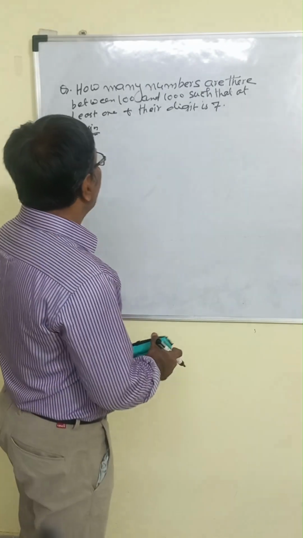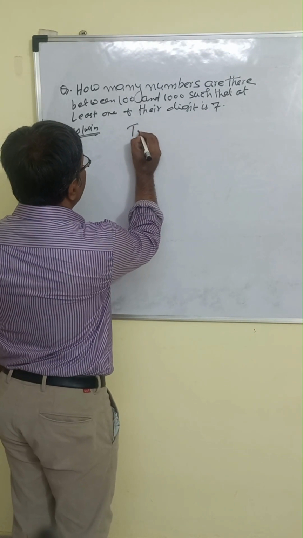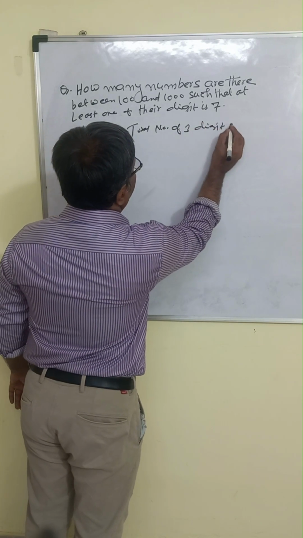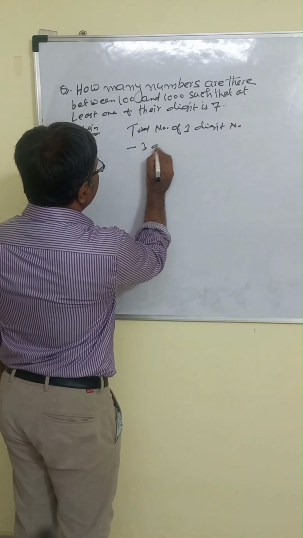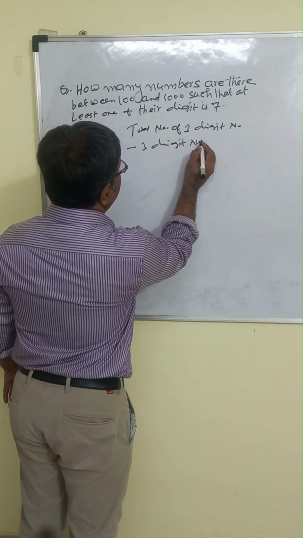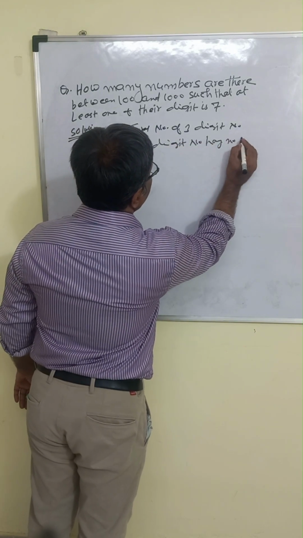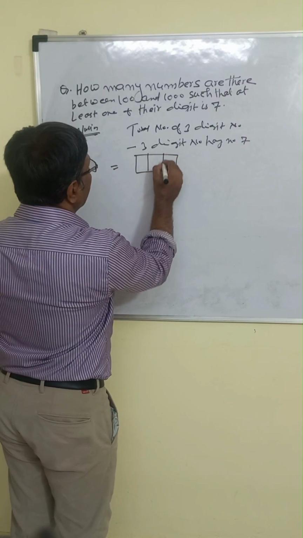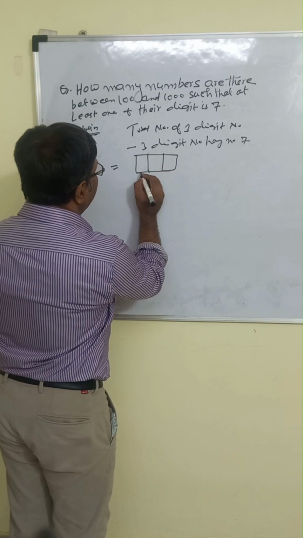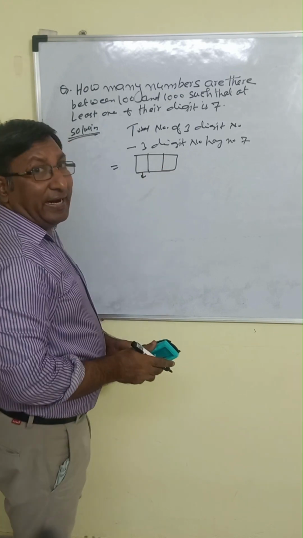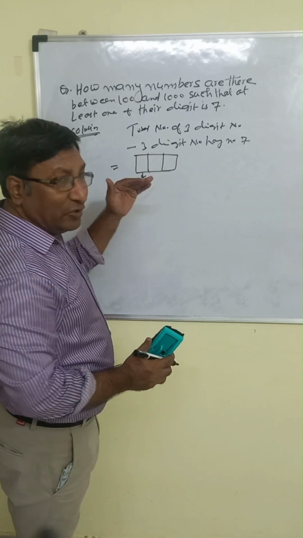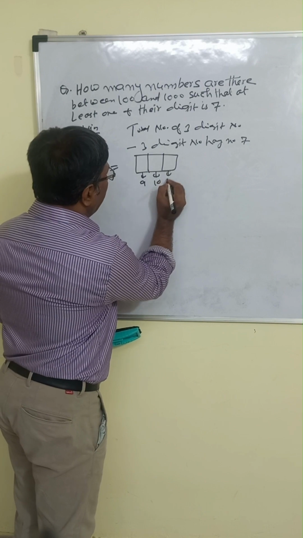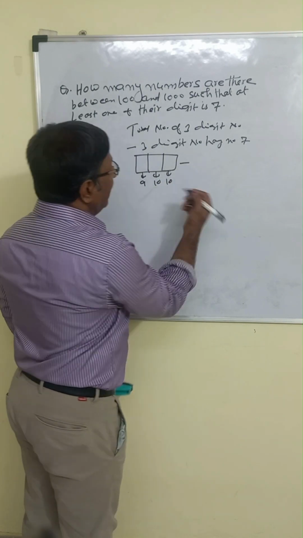So first find the total number of three-digit numbers, minus the three-digit numbers having no 7. For the total, make three boxes. There are 10 digits, but 0 we cannot put first, so only 9 choices. Here 10 choices because repetition is allowed. It is not given that repetition is not allowed.